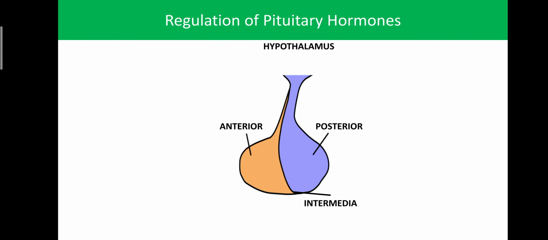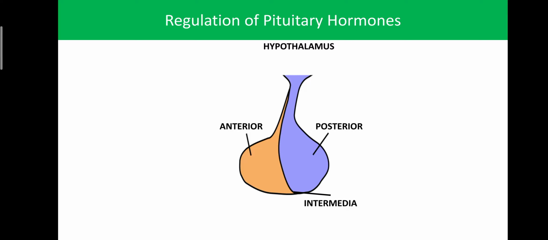So now we learn regarding how the hormones are secreted from the pituitary glands, or regulation of the pituitary hormones. Okay, so the pituitary gland is mainly divided into three parts. The front part is known as the anterior lobe, then the back part is known as the posterior lobe. Between anterior and posterior, one line is there, so that part is known as the intermediate. The posterior lobe can secrete the posterior hormones, the anterior lobe can secrete the anterior hormones, and the intermediate is involved in the secretion of the melanocyte stimulating hormone.